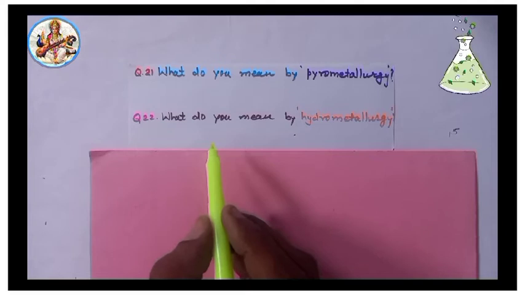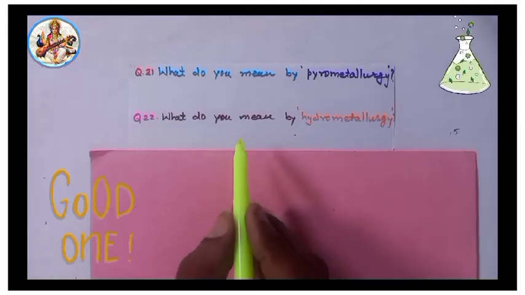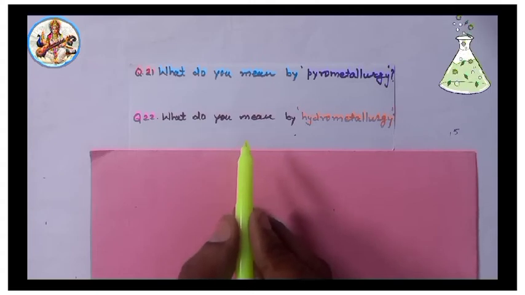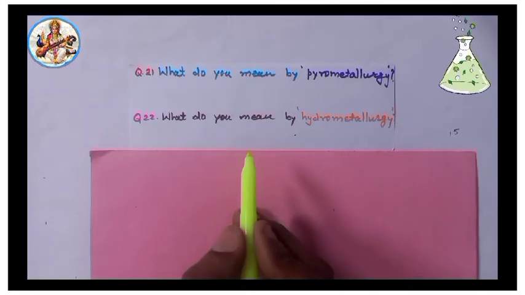For example, silver, gold, etc. are extracted from their complex salt solution by the more electropositive metal zinc.